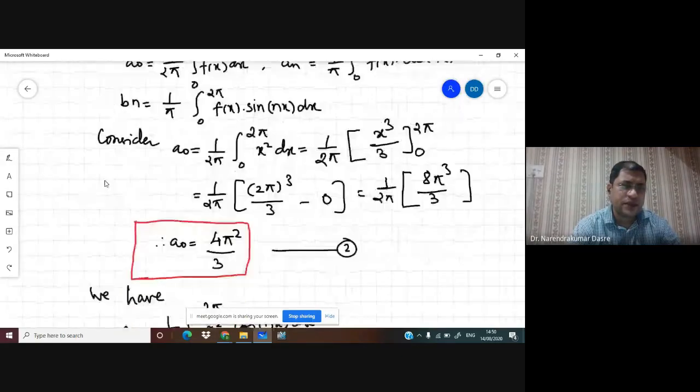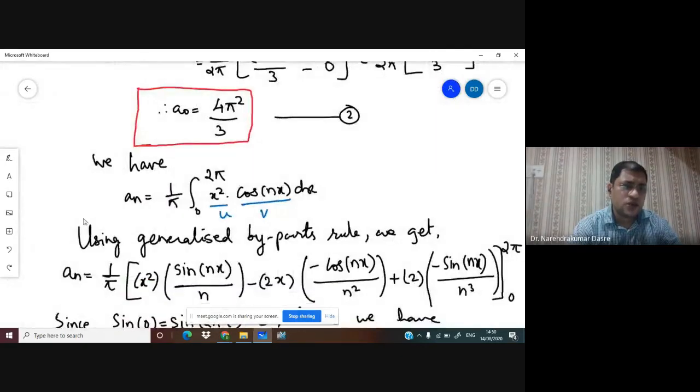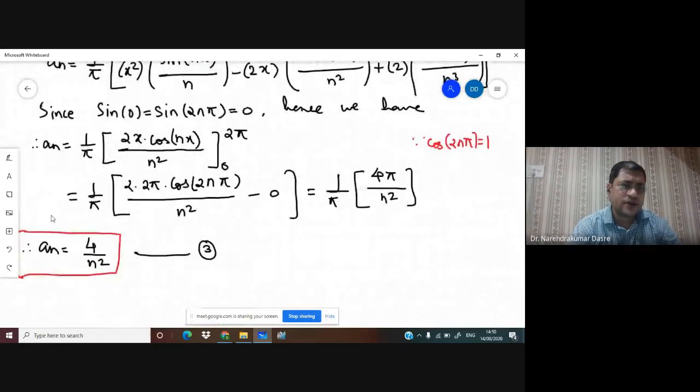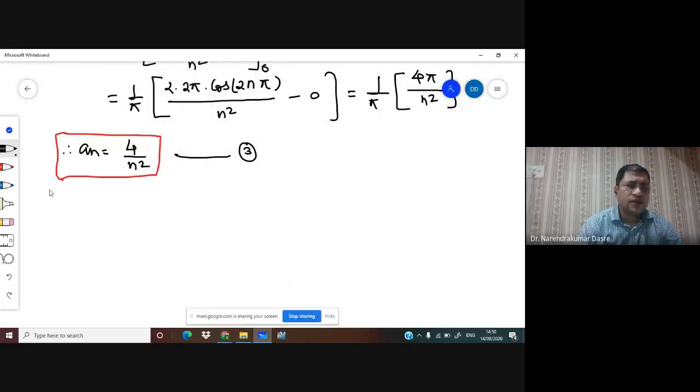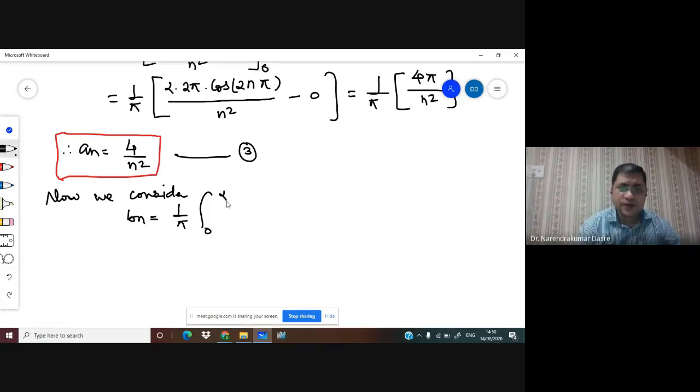So using the generalized by parts rule, we get bn equal to 1 upon pi. Now you are familiar with this. x square remains as it is, and the integration is minus cos of nx upon n.